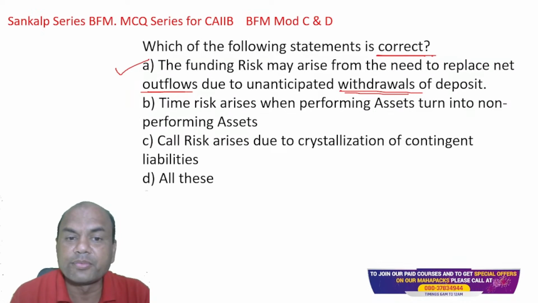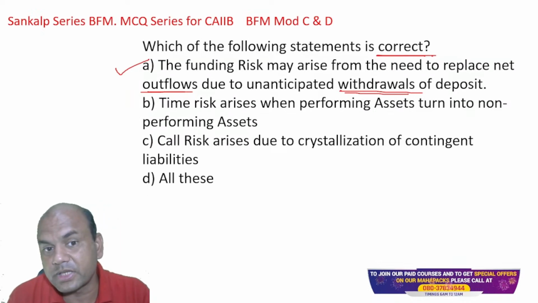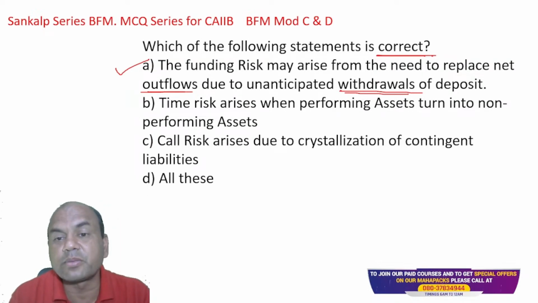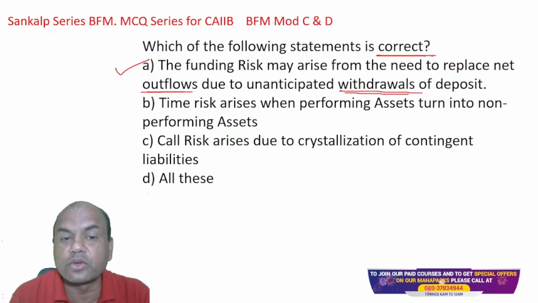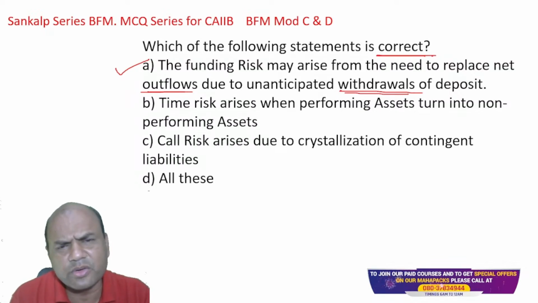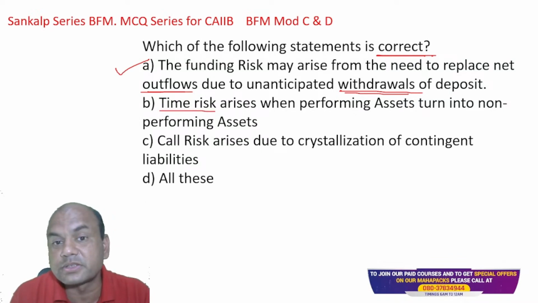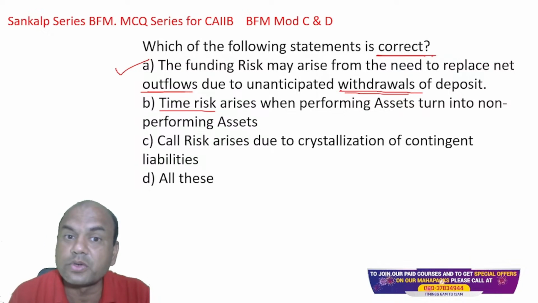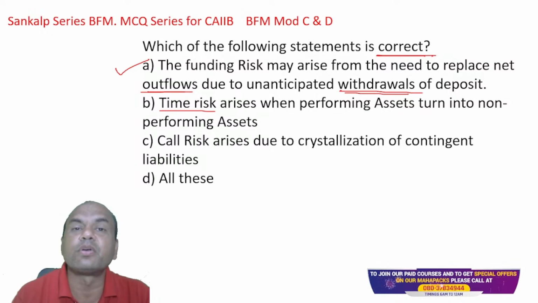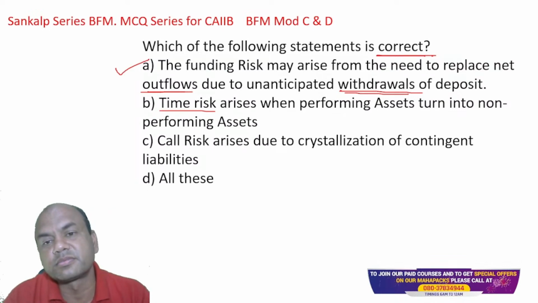What about B? Now, I want to answer from your side now. Time risk arises when the performing assets turns into NPA. Is this true? Time risk, what is time risk? Let me explain you, but I won't be answering this now, whether B is correct or not. That is what you should answer. Time risk means what? It's a part of liquidity risk.